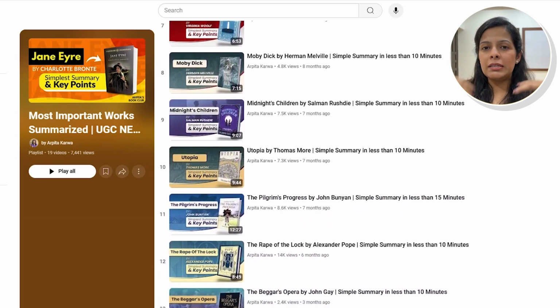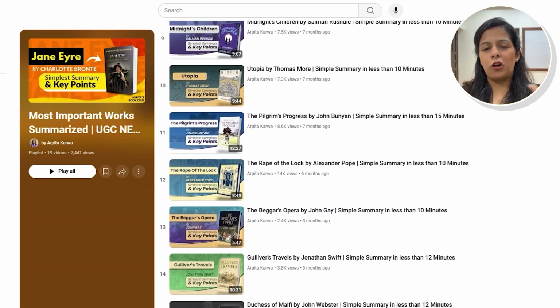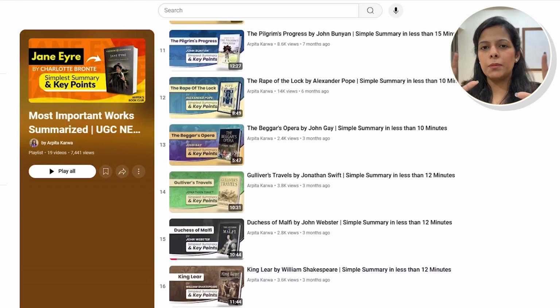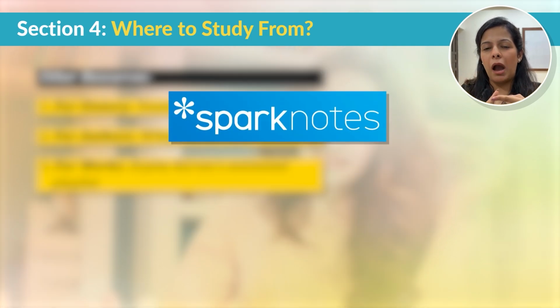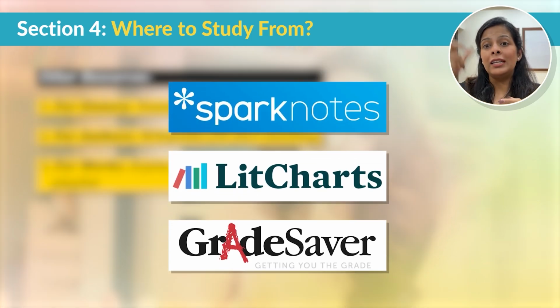It will help you understand the plot and remember it for a longer period since it has a lot of animated characters. Alternatively, somebody who is not so comfortable with YouTube, you can also go to websites like SparkNotes, LitCharts, GradeSaver that give textual summaries. So the summaries are in text format, so you can read those summaries and then prepare short mind maps or diagrams, summarizing it in your own words.